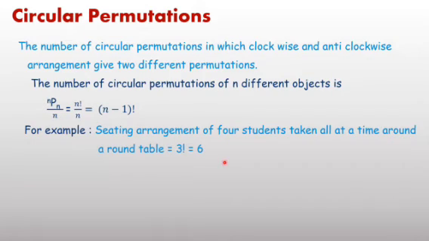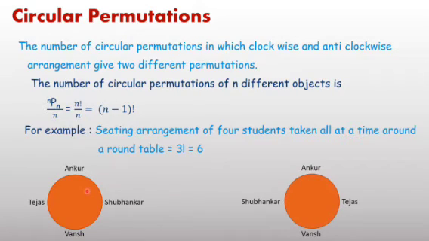For example, same example, seating arrangement of 4 students taken all at a time around a table equals, directly you can apply the formula factorial n minus 1, equal to 6. For example, here there are 4 students, Ankur, Tejas, Bans and Subhankar, and here again 4 students, but you can observe the difference in both.